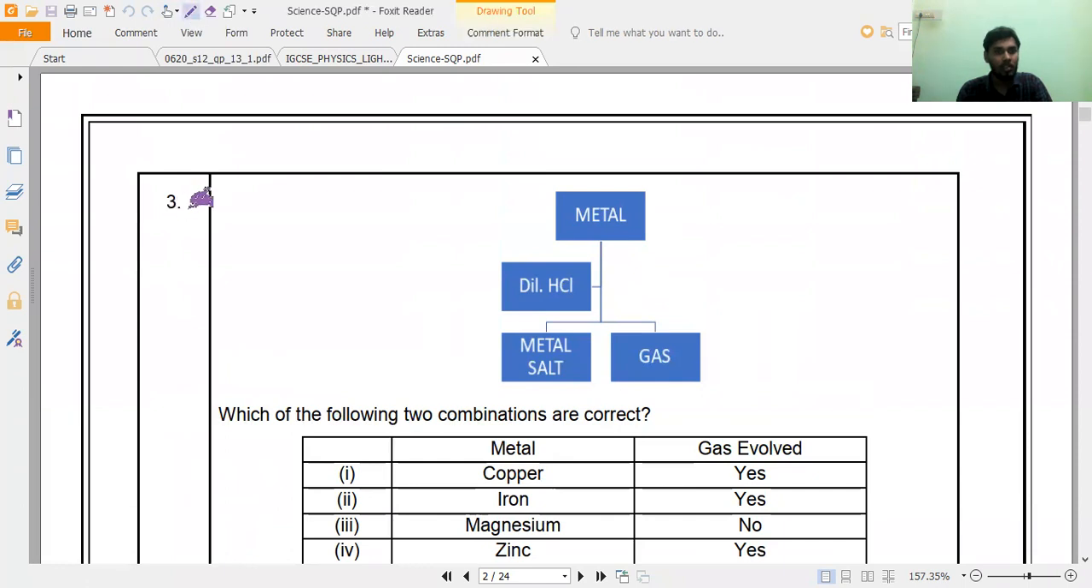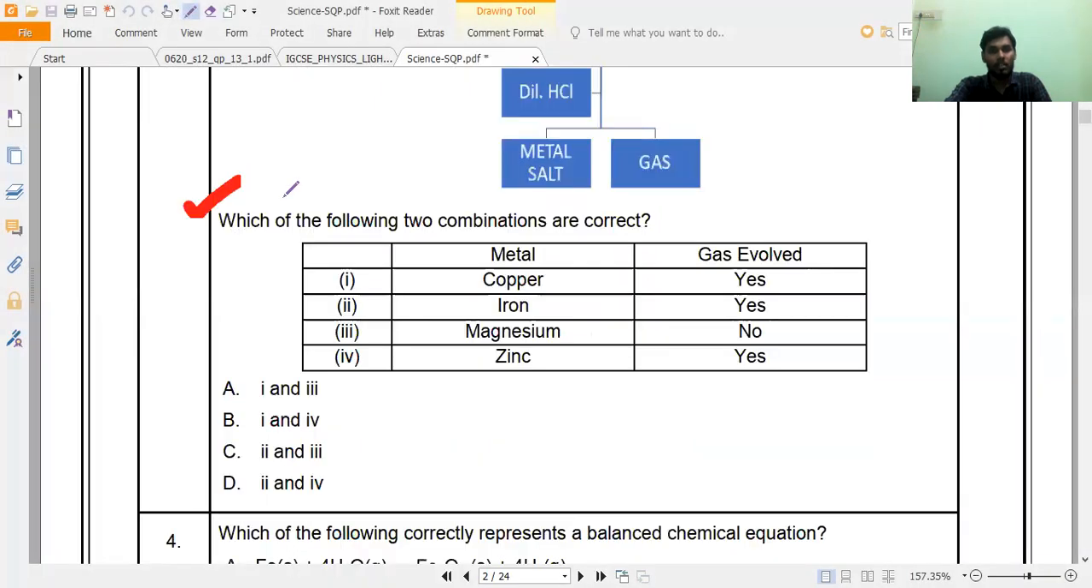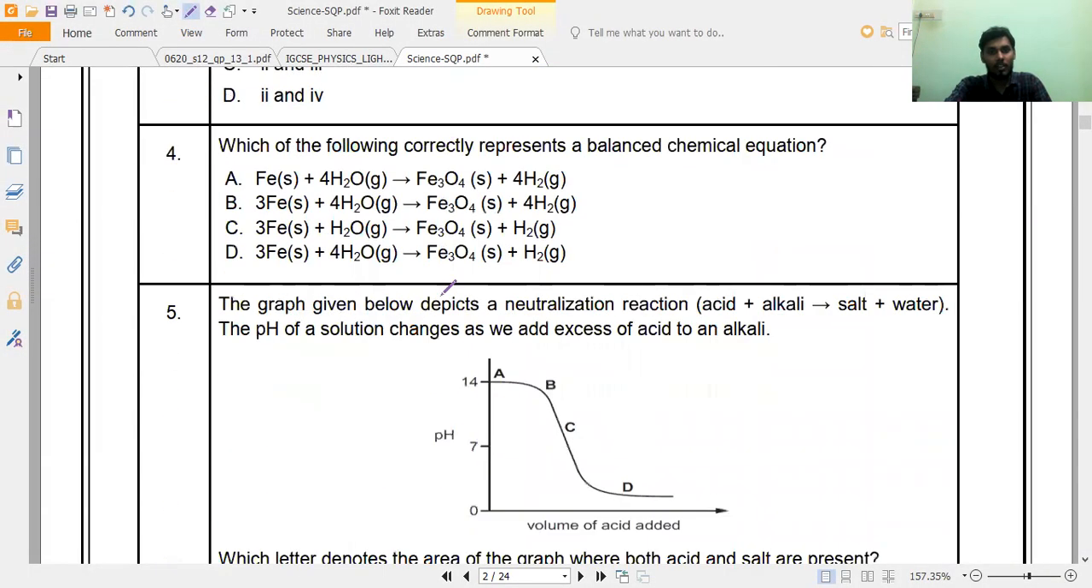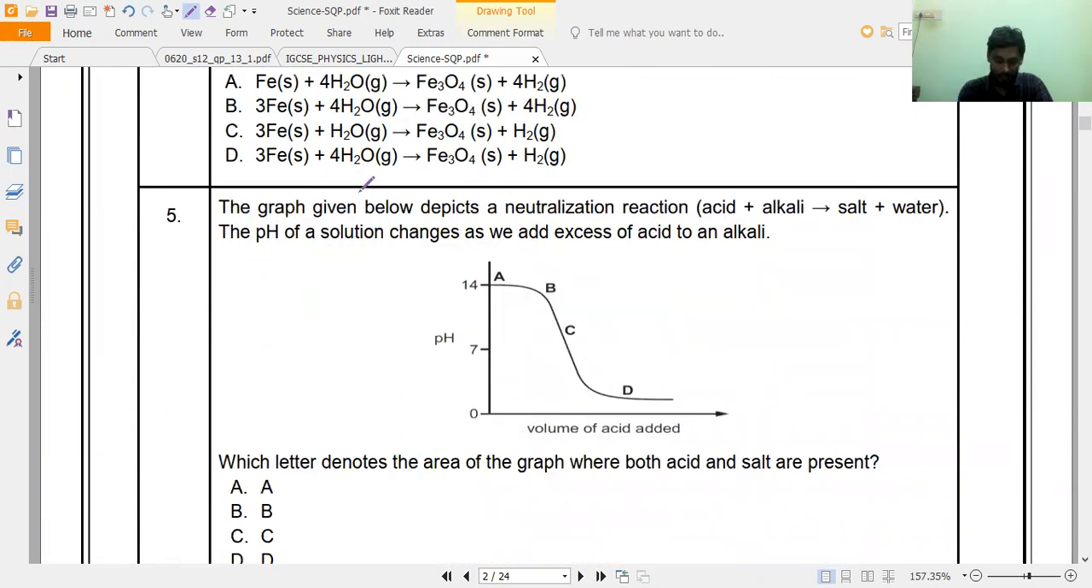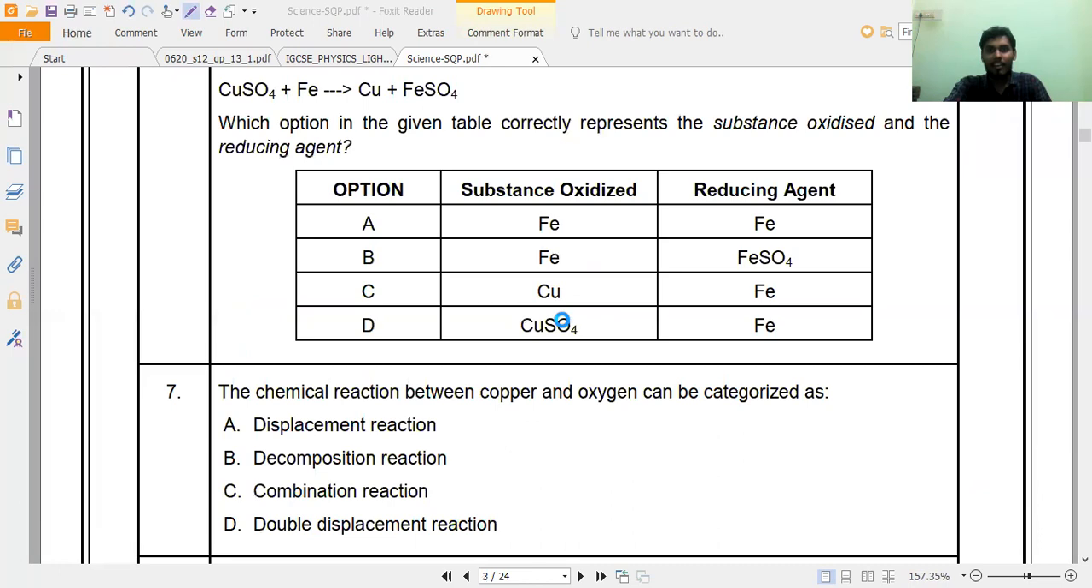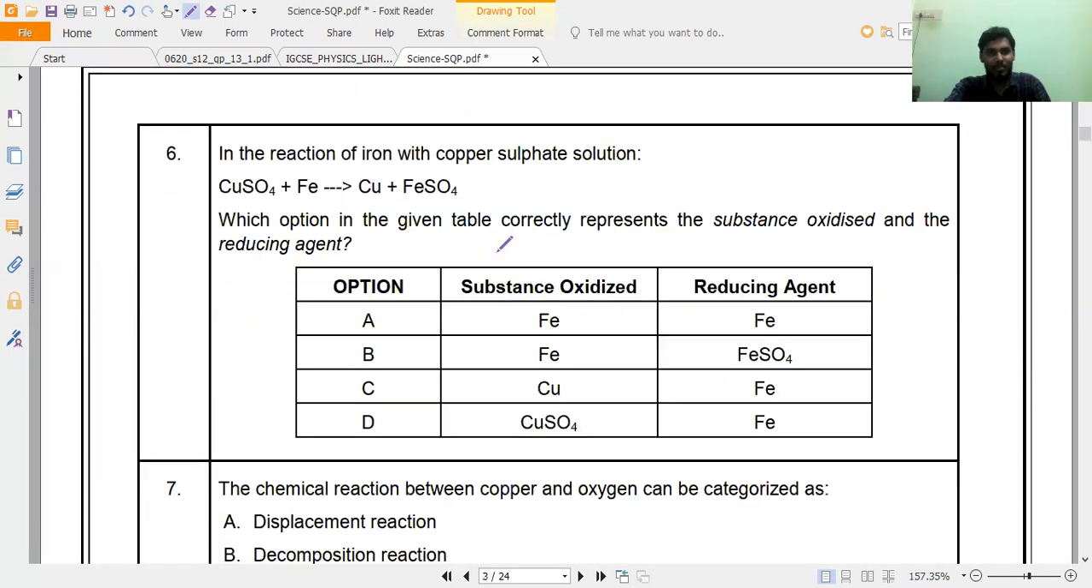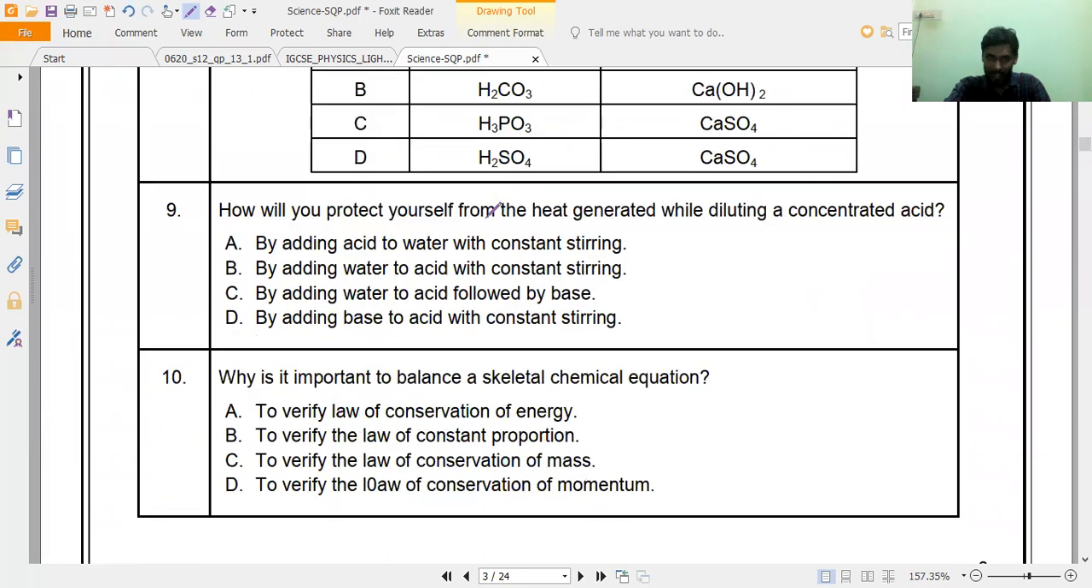Mainly remember question number 3. Yes, this question number 3 you have to remember. Next, this is question number 5, which you have to remember mainly. In the same way, hope you can understand, you can remember question number 6 also, and question number 8 also.